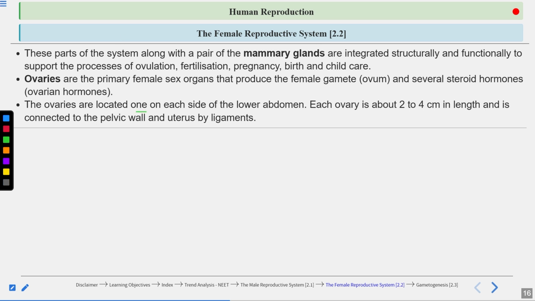Ovaries are located one on each side of the lower abdomen, and each ovary is about 2 to 4 centimeter in length and is connected to the pelvic wall and uterus by the ligaments. So these ovaries, you can see they are connected to the pelvic wall as well as the uterus by the ligaments. So these ligaments keep the ovaries in a particular place.